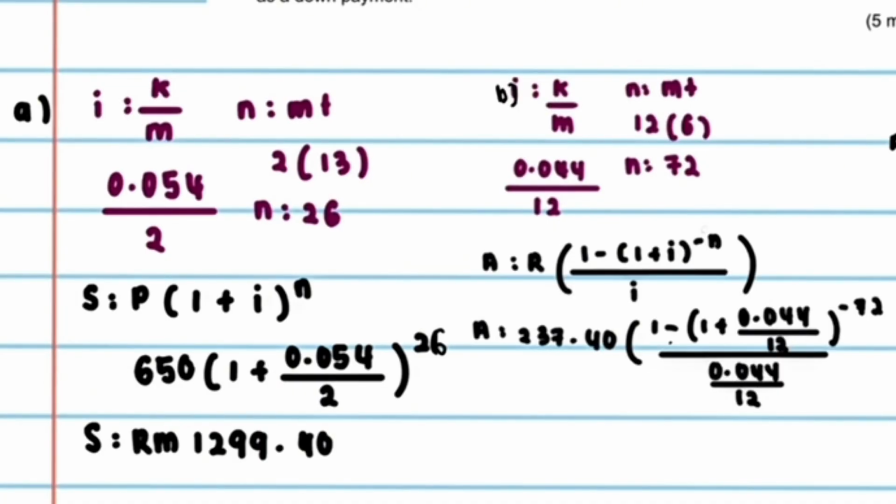And after that, we need to solve the question. We need to find the future value at the end of the investment period. We need to use the formula S equals P bracket 1 plus i bracket power of n, where P is 650 ringgit, bracket 1 plus 0.054 over 2 bracket power of 26. So we got the answer S equals RM 1,299.40.